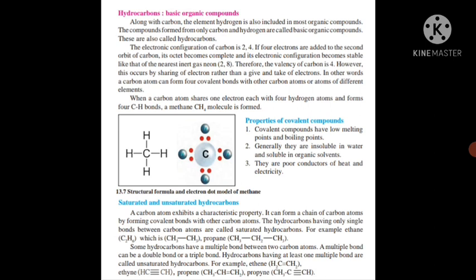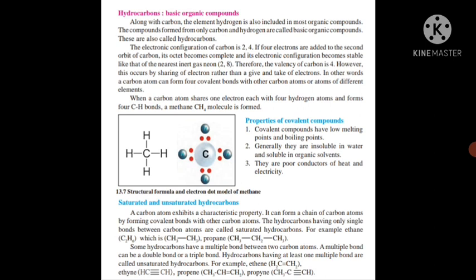In other words, a carbon atom can form 4 covalent bonds with other carbon atoms or atoms of a different element. When carbon shares electrons with another element, a covalent bond is formed, and the compound formed with the help of these covalent bonds is known as a covalent compound.